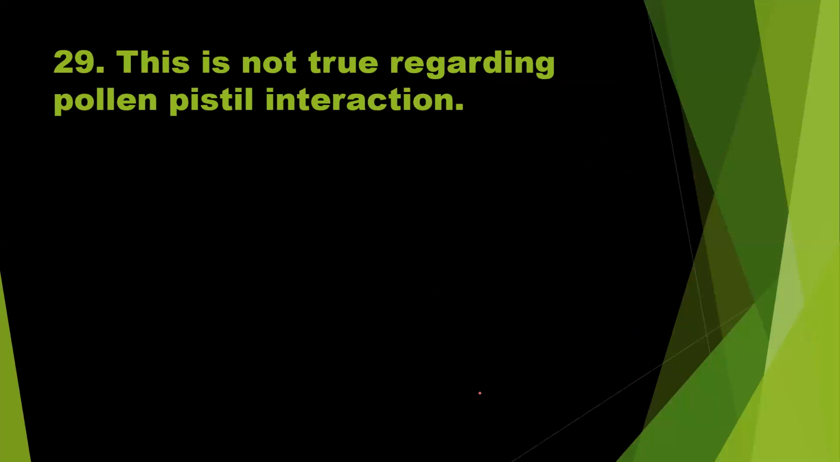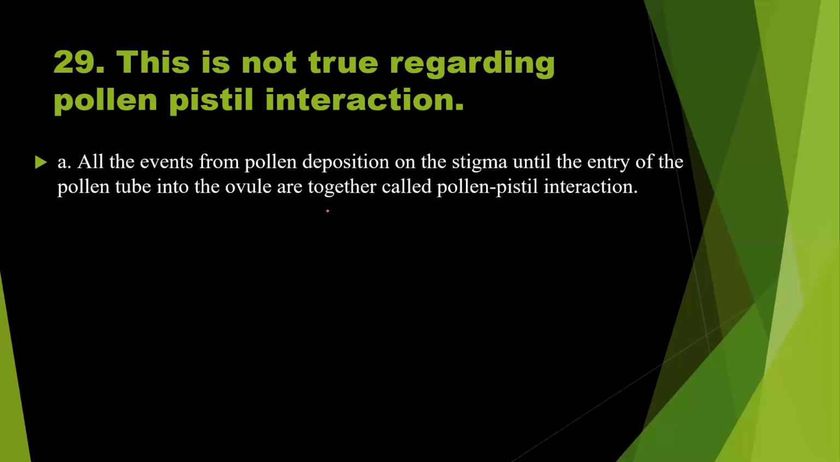Question number 29. This is not true regarding pollen pistil interaction. Option A, all the events from pollen deposition on the stigma until the entry of pollen tube into the ovule are together called pollen pistil interaction. So that means pollination. So the events from pollination until the entry of pollen tube into the ovule are together called pollen pistil interaction. So this is the right statement.